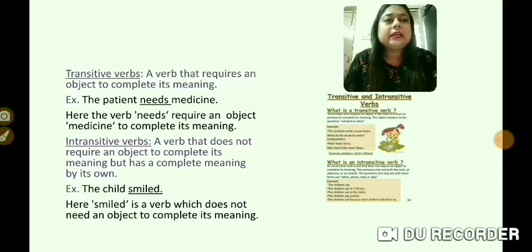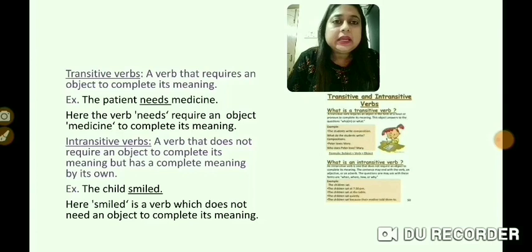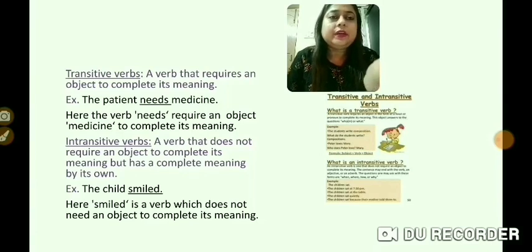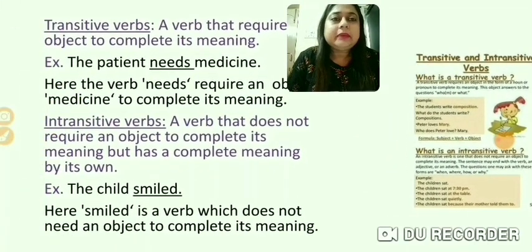Now we'll study about the transitive verbs and intransitive verbs. In a sentence, a verb can be transitive or intransitive. So how to find out whether the particular verb is transitive verb or intransitive verb? So in a sentence, if the verb requires an object to complete its meaning, it is called as transitive verb. For example, over here we see the patient needs medicine.